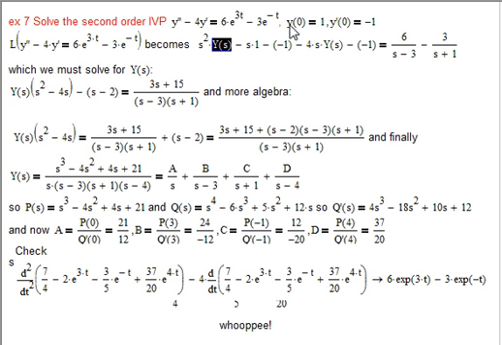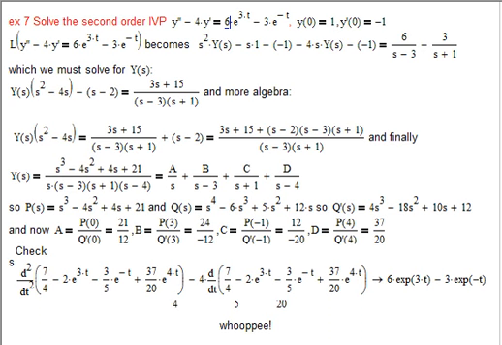minus s times 1, that's the 1 from here, and then minus negative 1, that's the negative 1 from here. And then first derivative here, so minus 4s times Y of s, and then minus our negative 1. And that equals the transform on this side, 6 over s minus 3, and 3 over s plus 1. I guess that's minus 3 over s plus 1. So there we've got that.